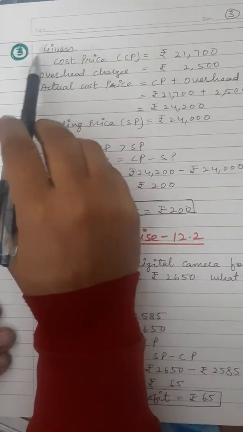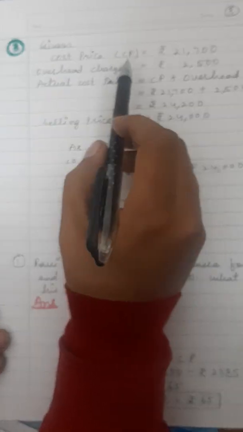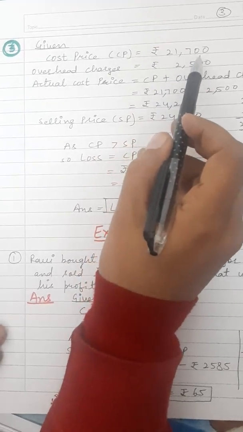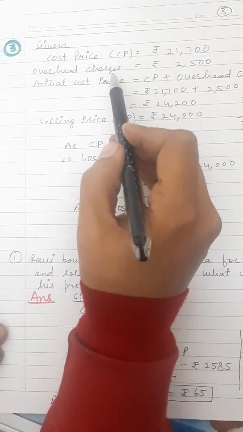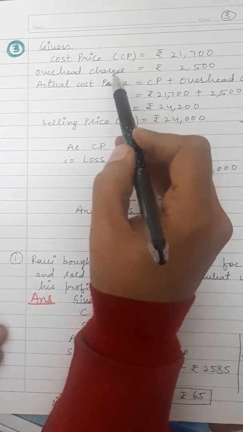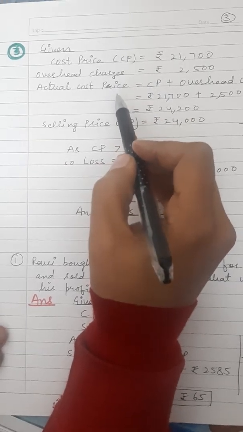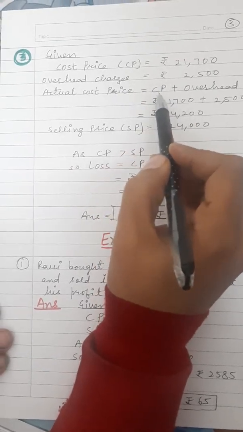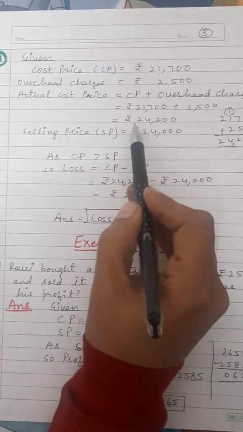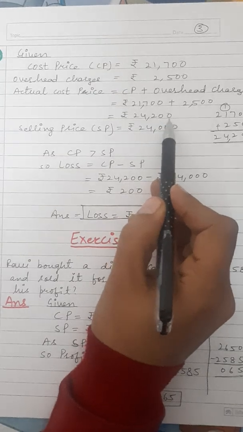Now question number 3, what is given here? Cost price, that is CP, is equal to rupees 21,700. Overhead charges are given, rupees 2,500. Now if overhead charges are given, we are finding the actual cost price. So that is cost price plus overhead charges. So the actual cost price is rupees 24,200.